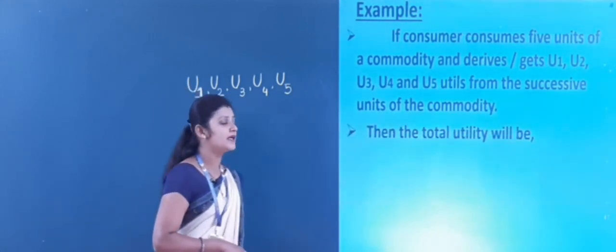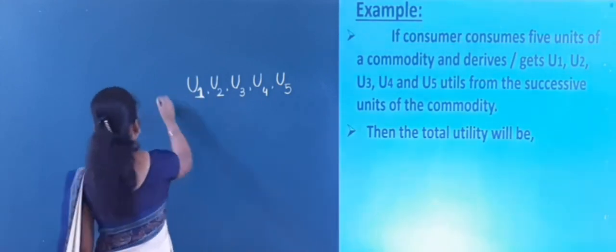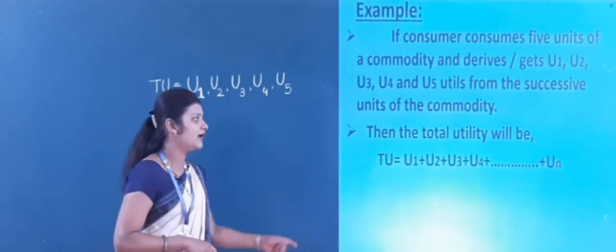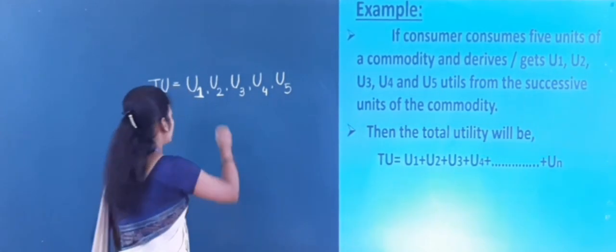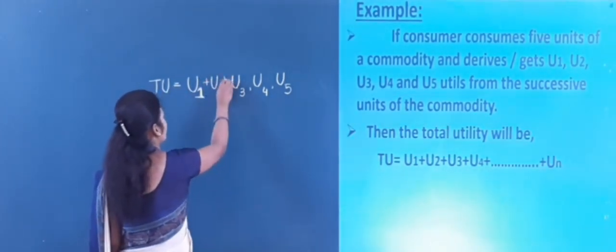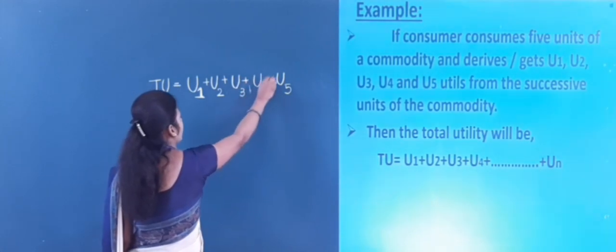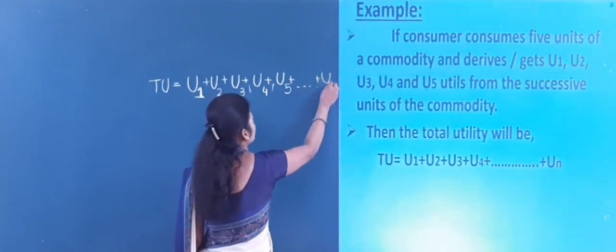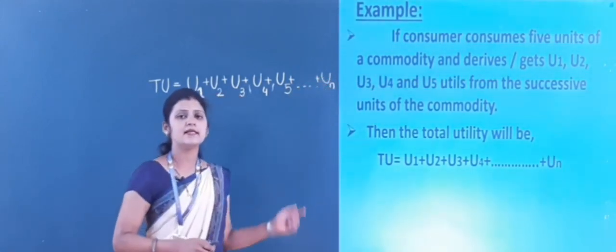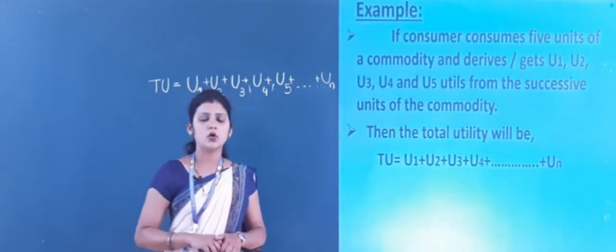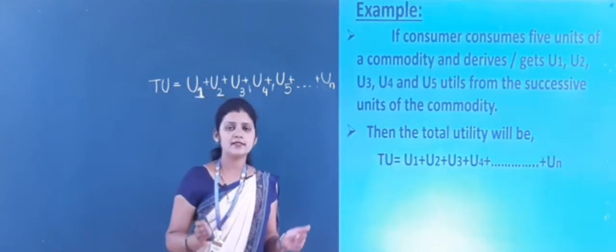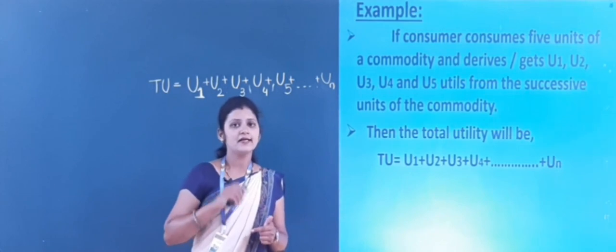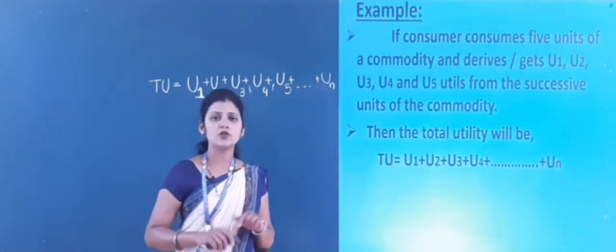Now then what is the total utility? Here total means what? It is the aggregate. Then the total utility will be U1 plus U2 plus U3 plus U4 plus U5 and so on plus Un, right? This is the formula to calculate the total utility. Here total utility means the total satisfaction that the consumers will get with the available goods and services. Understood now what is total utility?